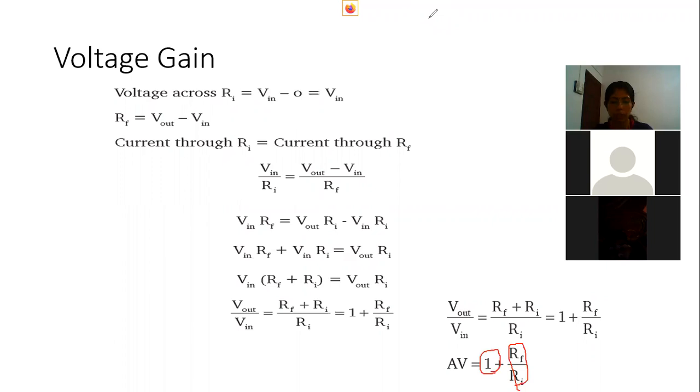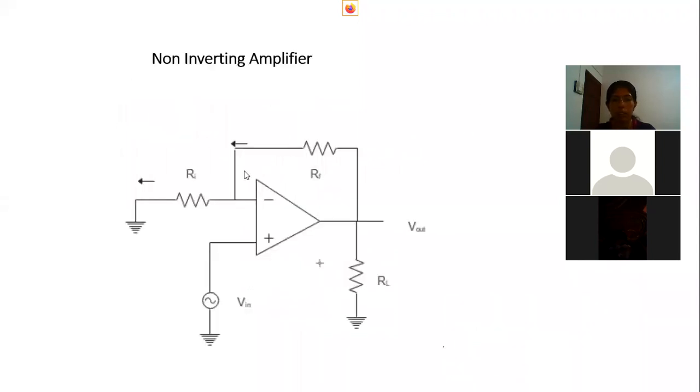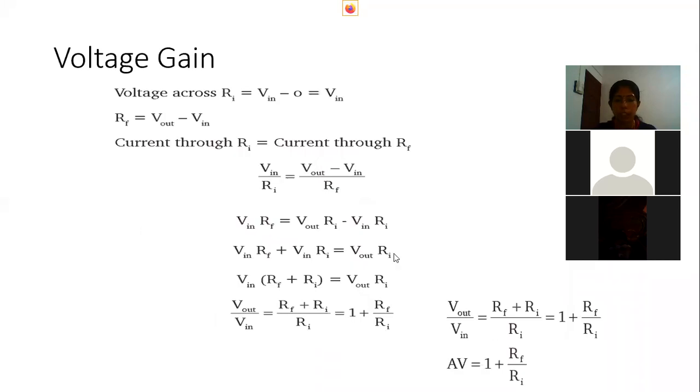That is, we are going to study the inverting amplifier. So that is the non-inverting amplifier. We have discussed what a non-inverting amplifier is. Just the function of a non-inverting amplifier is to provide amplified output. It is an IC, an integrated circuit, which contains a series of transistor amplifier stages in a small chip, and it provides an amplified output without any phase difference. The voltage gain of a non-inverting amplifier, the equation is 1 plus Rf by Ri.